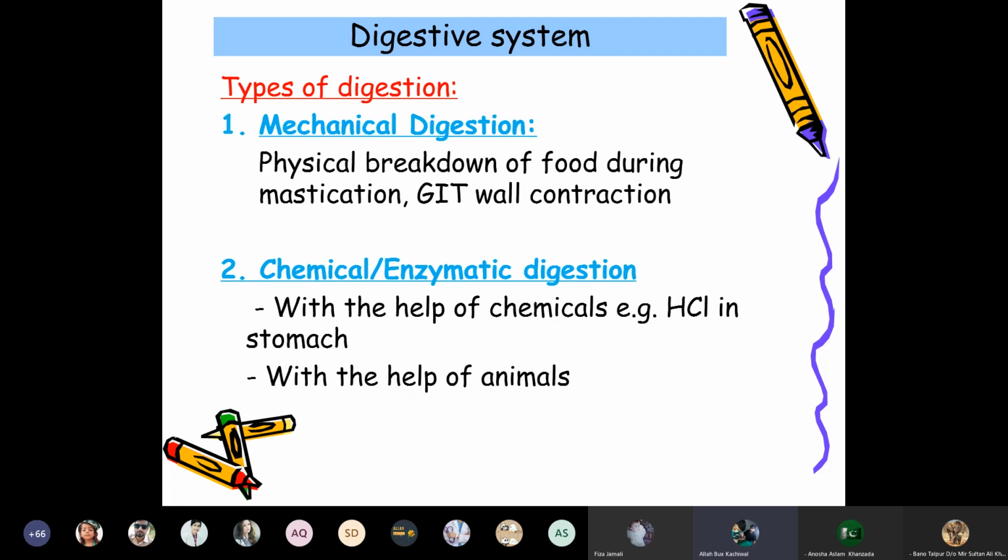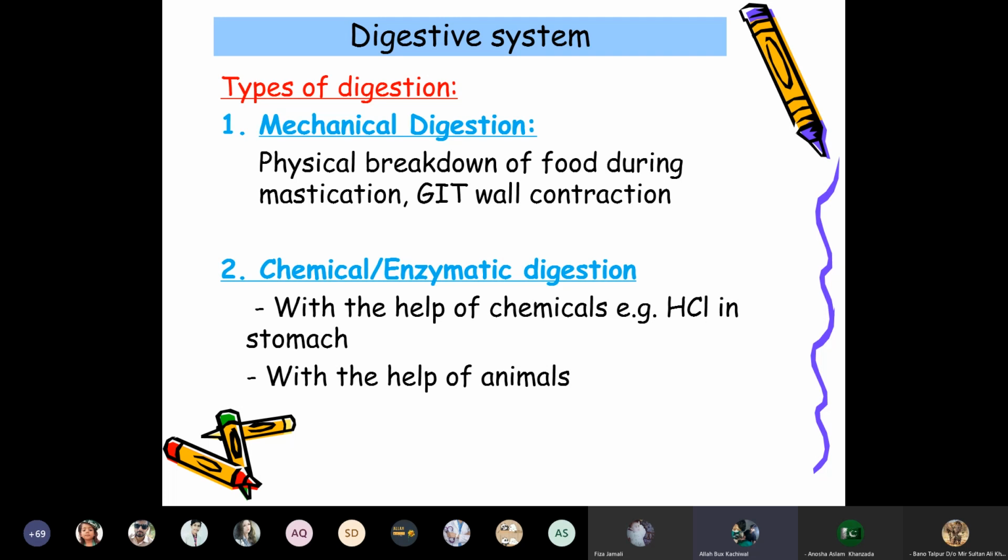Mostly the digestive system has two types of digestion. One is mechanical digestion, which is the physical breakdown of food during mastication, or even the contraction of the gastrointestinal walls, breaking the food down into smaller particles. Then enzymatic or chemical digestion takes place, in which hydrochloric acid in the stomach digests the bones and even the flesh.